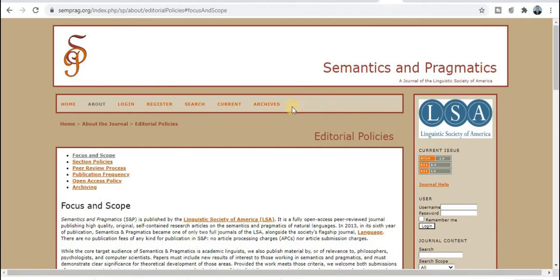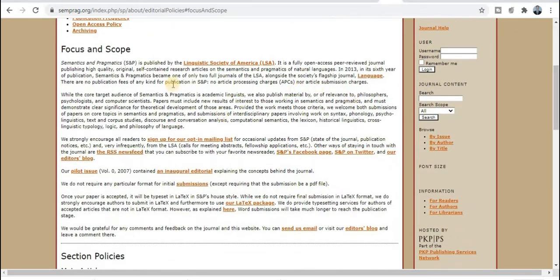Now the next category, language and linguistics. This is the journal name, Semantics and Pragmatics. So this is the journal's focus and scope, the aim and scope of this journal. If your research area comes under the particular aim and scope, then you need to submit your research paper. One important thing about this journal: there are no publication fees.